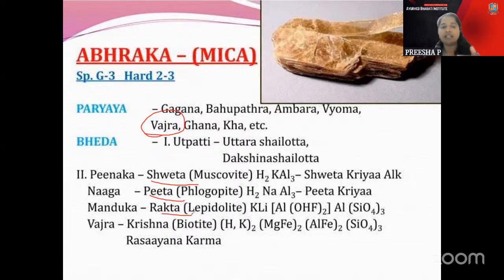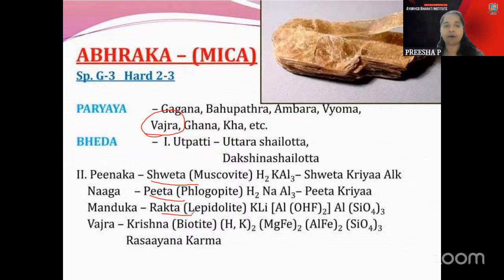Other than that, there is the Vajra part. Vajra is Krishna, the biotite. Here, biotite is the black color thing. Biotite is black color, so just correlate that. The bio is Krishna, Bhagwan Krishna, who is of black color. Like that you can correlate there.